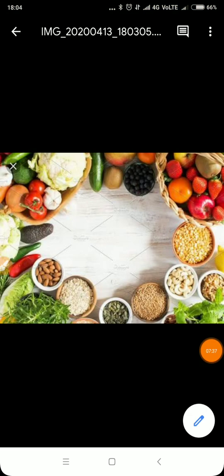Okay, are you able to see in this picture? Right, so many types of food I'm having in this picture. I'm having cardamom also, almonds also, cauliflower also, chilies also, pulses also, cashew nuts also, strawberries also, apples also, grapes, cucumber, right? So many varieties of fruits, vegetables and spices, nuts I'm having in this. So from where we are getting all these? We are getting from plants.